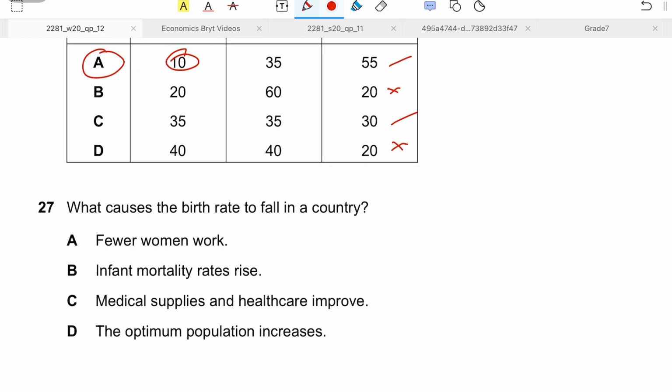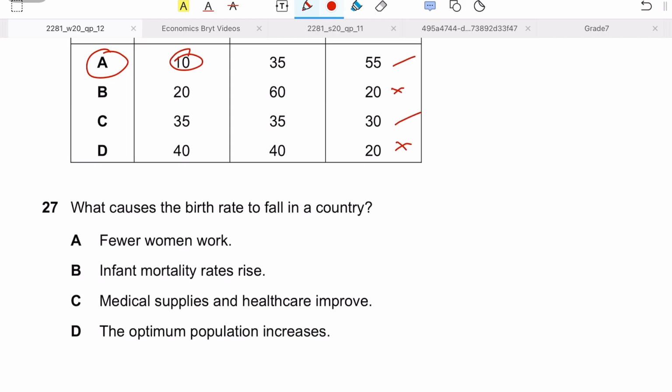Okay, so question number 27 says that what causes birth rates to fall? The first answer option says fewer women working. So remember that theoretically, whenever more women are interested in their careers, the birth rate should fall, and when fewer women are working, ideally and theoretically, the birth rate should rise, right? So remember this general theoretical rule. Part B says infant mortality rate rises.